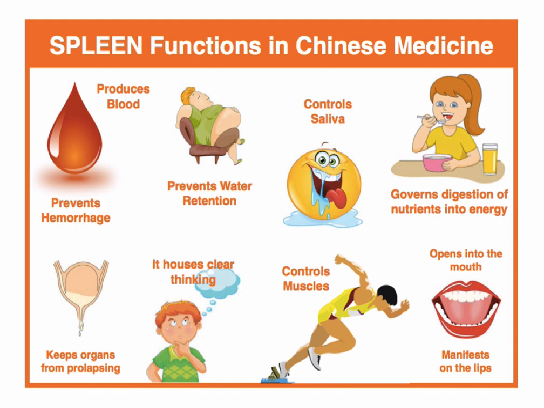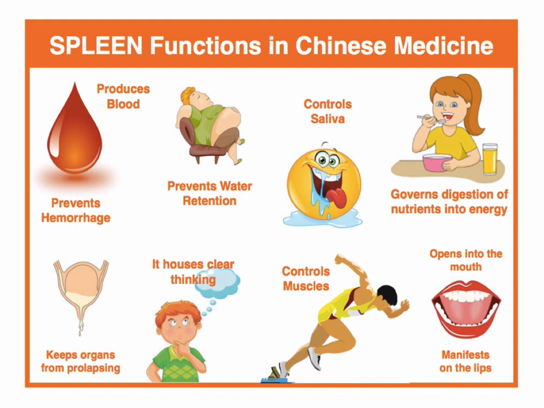Spleen also produces blood. So we ingest nutrients, let's say iron and all the minerals that you need to form blood. You need to eat that in order to produce blood. So spleen is in charge of producing blood from nutrients, but it's also in charge of preventing hemorrhage. One of the functions of spleen is to keep blood within the blood vessels, which means preventing bleeding or hemorrhage, right? So if there's bleeding issue, that could be also a spleen problem.